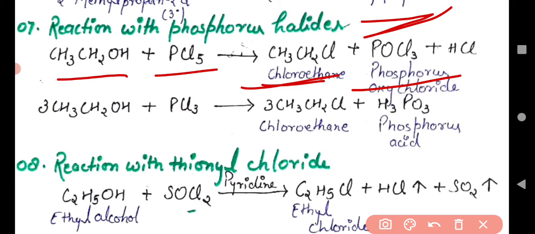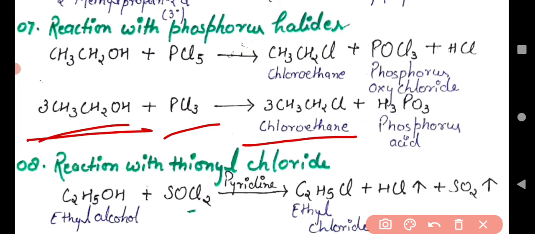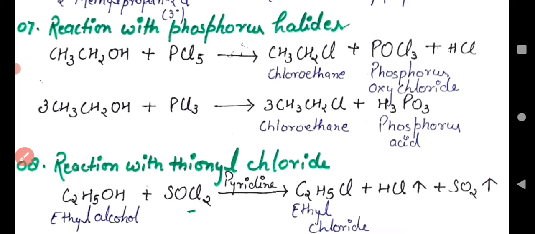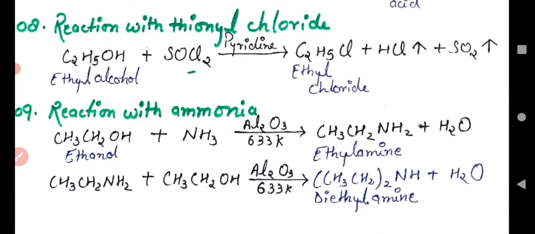Understand that? Now another, when ethyl alcohol reacts with PCl3, chloroethane is formed as well as phosphorus acid. So this H3PO3 is phosphorus acid. So this reaction is helpful for the preparation of alkyl halides.